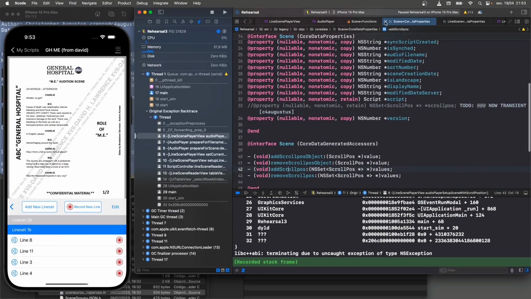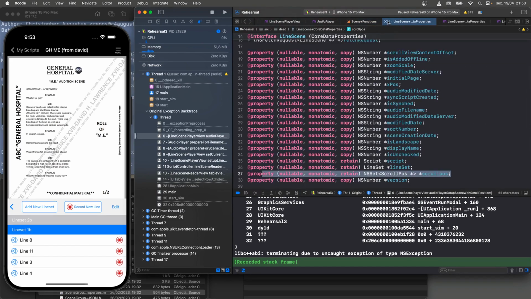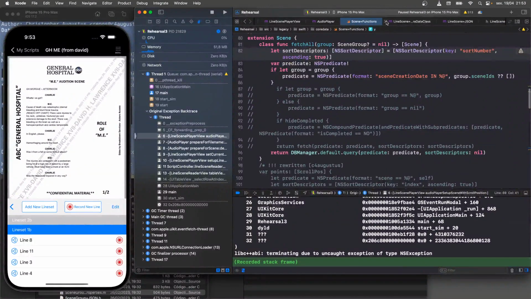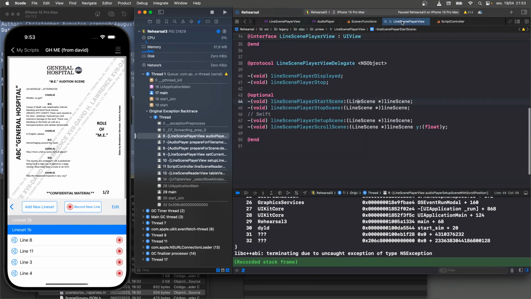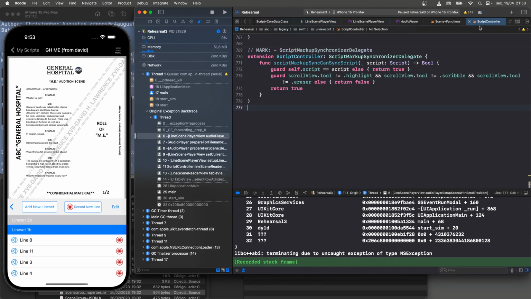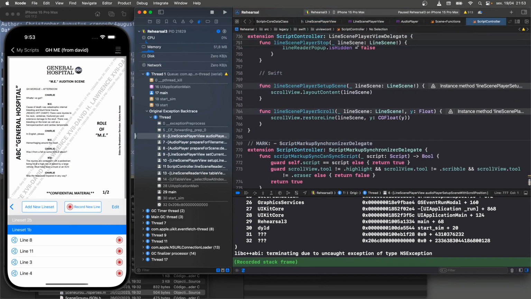Scene, I don't think we need that. Line scene, no, that's dead. Everything line scene is dead. This is all in the dead folder, right? God, look at everything I opened. Okay, line scene player view, this is important. And script controller, this is important. All right.